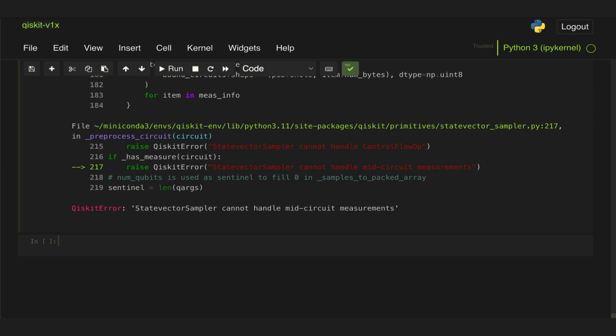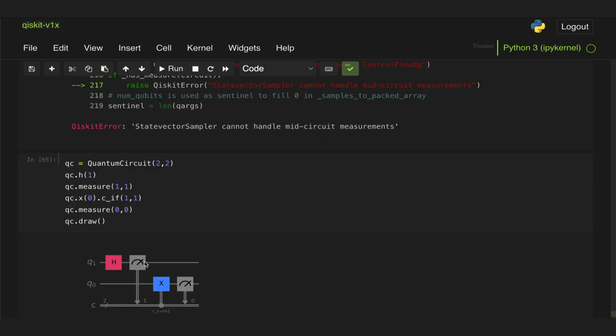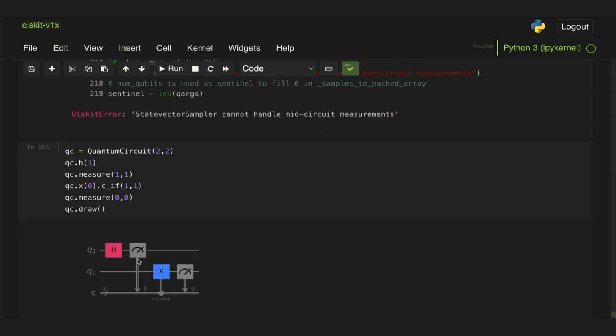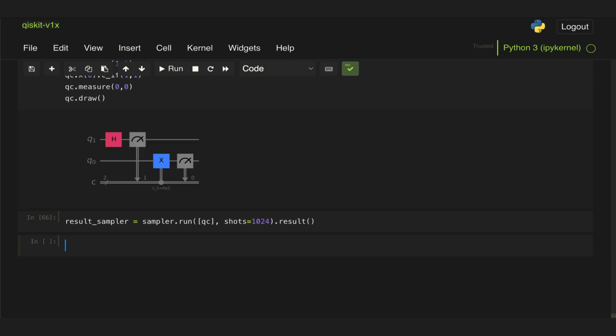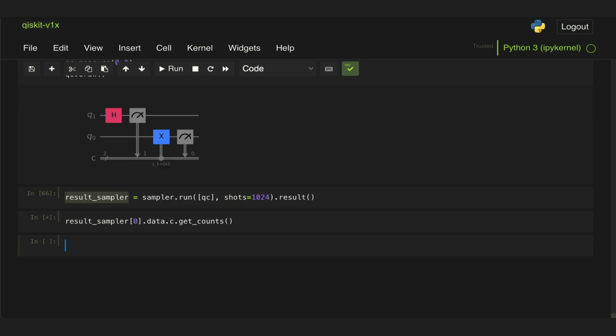Now, unfortunately, there is a bug in the code that if you, for example, have a mid-circuit measurement, but on a separate register, as long as you only have 2 measurement blocks, instead of giving you this error, it would actually produce the incorrect results, which is very concerning. So here, for example, we'll see that this won't give us an error. And if we try to extract the results, we see that we're getting with equal probability state 0, 1 and state 1, 1, when we should be getting for this type of circuit actually equal probability for state 0, 0 and state 1, 1.